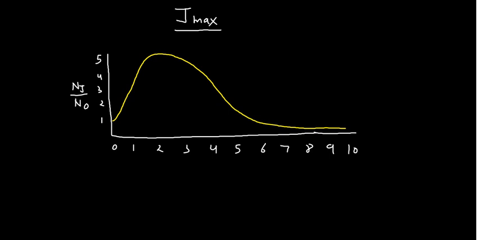Just like that. Okay, so this is the value of J, the rotational quantum number. On the x-axis you have the rotational quantum number, and on the y-axis you have the relative population. So this graph is showing the Boltzmann population versus J value for rigid diatomic molecules.